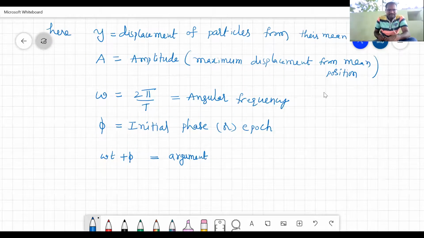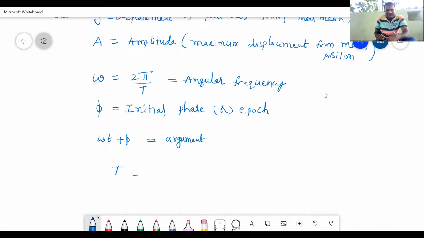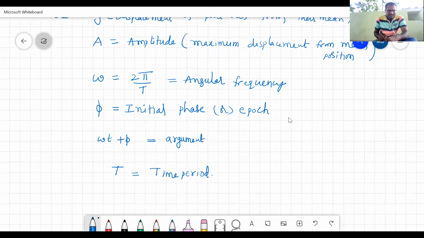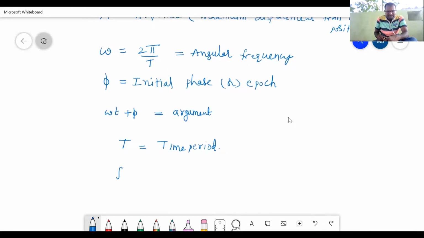And here T is nothing but time period. Time period is the time interval after which the motion repeats itself again and again. That is called the time period. And one more important definition is frequency, f or nu.